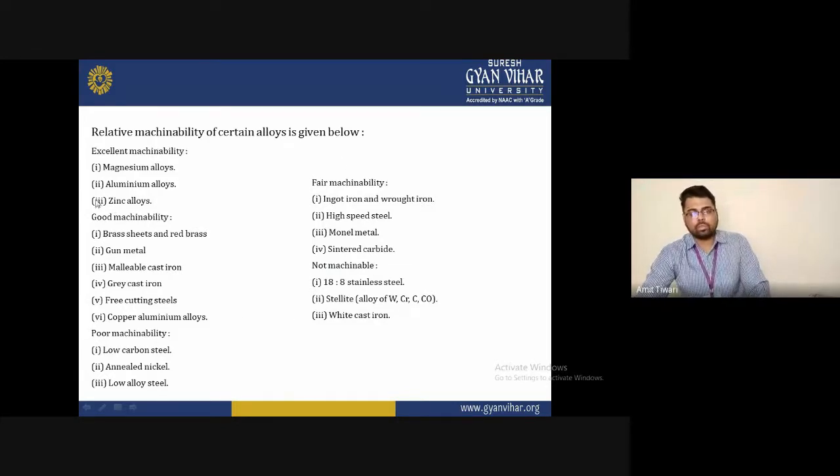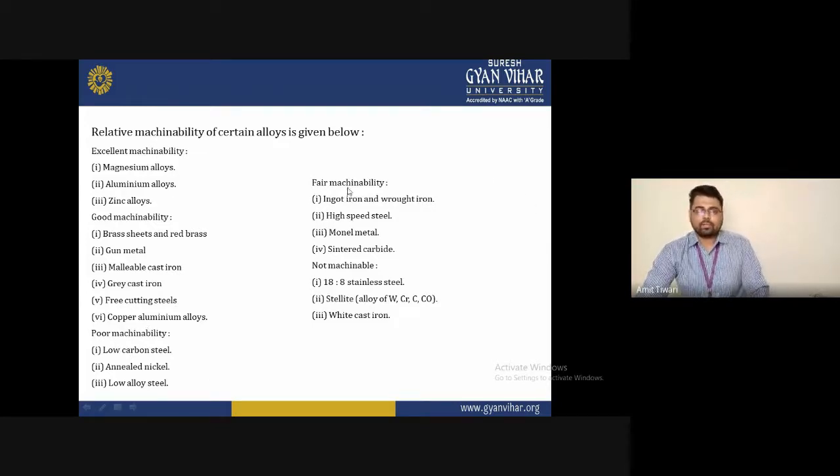Whenever you want excellent machinability, you will prefer this category. If you want good machinability, you will prefer this category. If by chance you have no option and select the poor category, you will find after the operation that you do not have proper machinability, because it is poor machinability for that particular alloy or material.